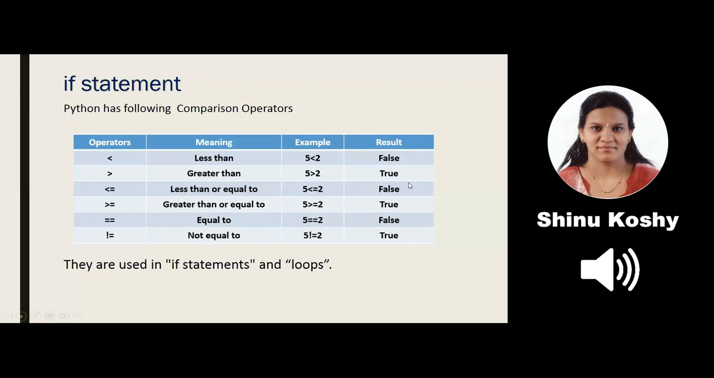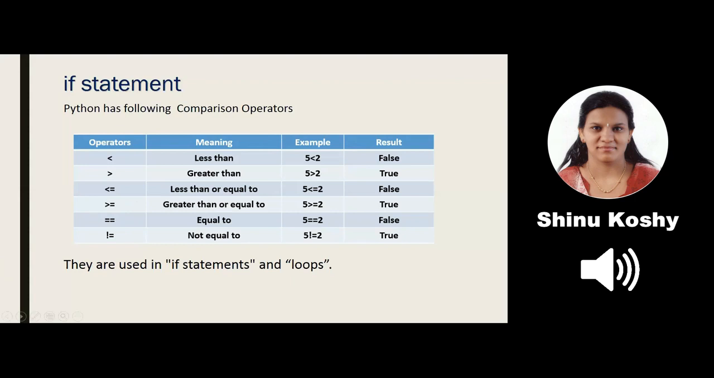Take the other example of marks greater than or equal to 35. Which operator should I use? Yes, the greater than or equal to symbol. We are checking whether the marks is greater than or equal to 35. So if a student's marks is 67, is it greater than or equal to 35? Yes, it returns true. And we can execute our statement, the student has passed.